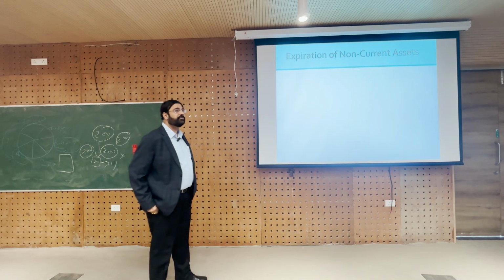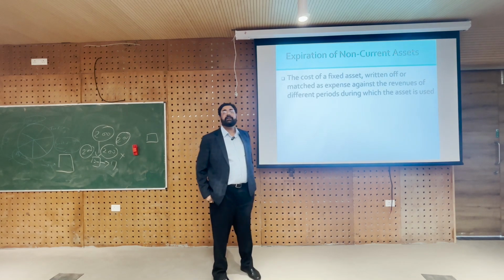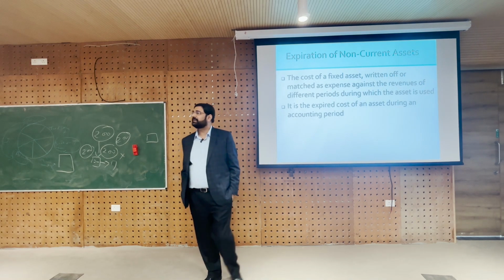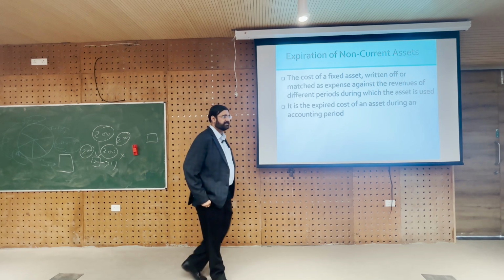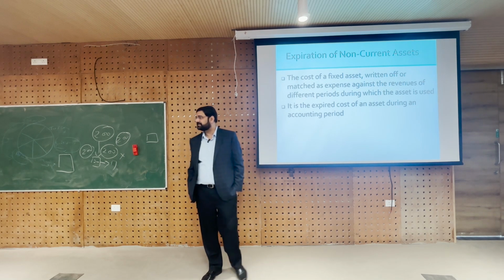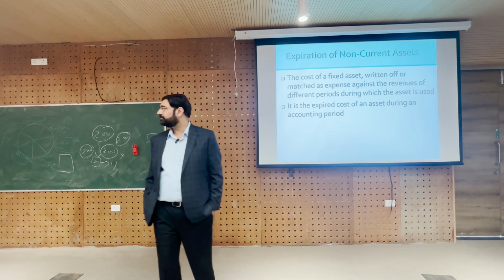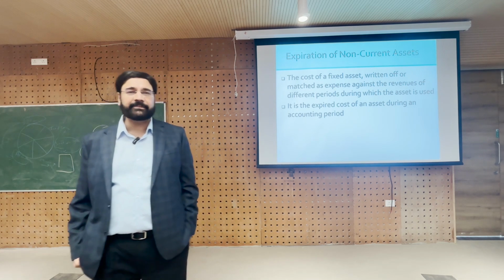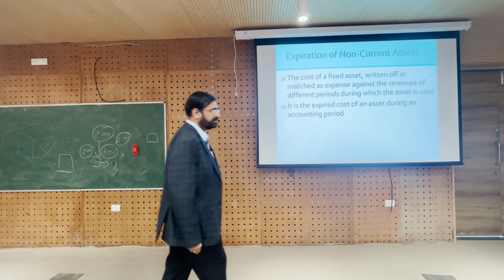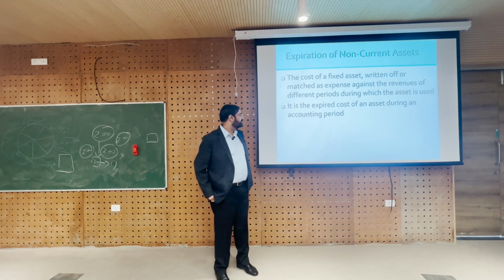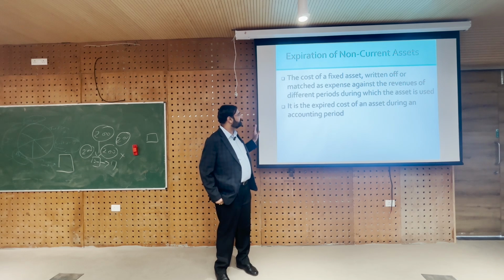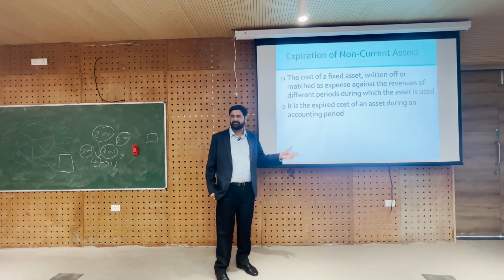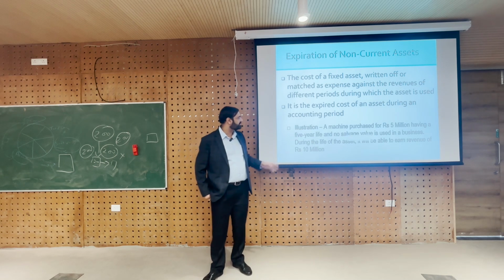Right? And if you remember, I had already said that in the US they call fixed assets non-current assets or long-lived assets. So you can call it by any name. These are fixed assets. We already know. And what are fixed assets? Land, building, furniture, fixtures, machinery, plant, equipment, laptop, this stand, etc. Fixed assets are written off and matched as expense against the revenues of different periods, and this is actually the concept of depreciation, which we will look at next.